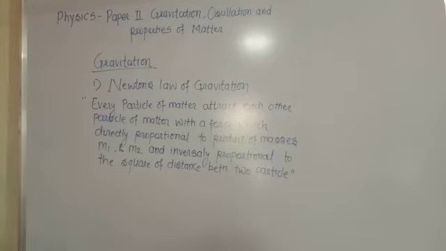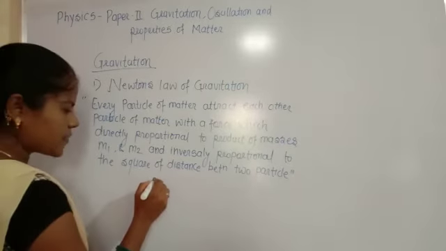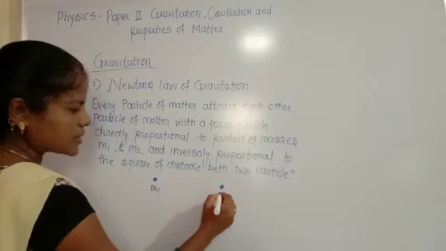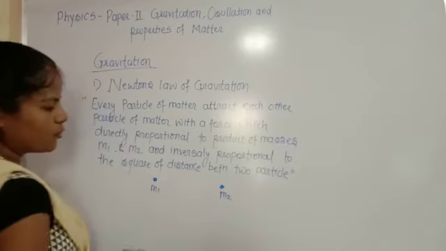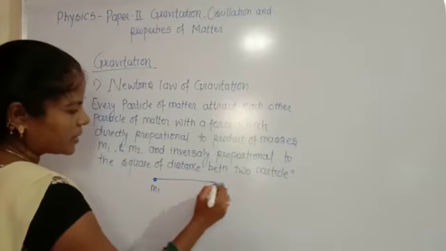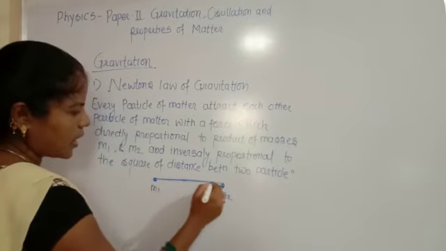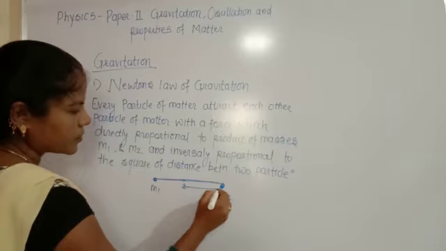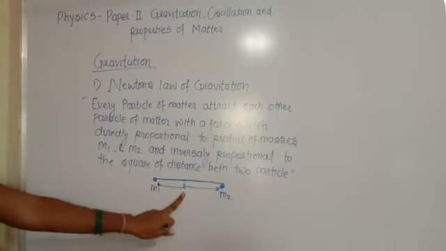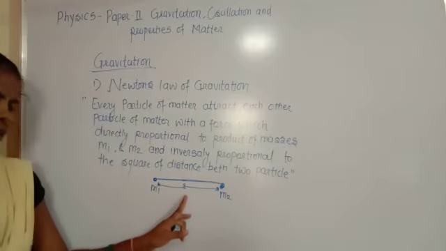Okay, so consider two particles. This is the first particle which has the mass m1, and this is the second particle which has the mass m2, and these two particles are separated by a distance. This distance is r. The distance between the two particles is small r.